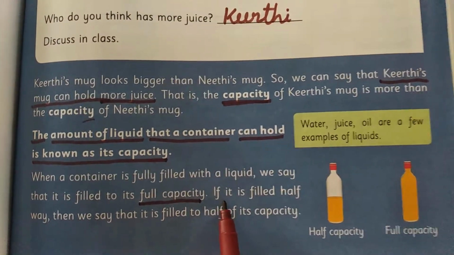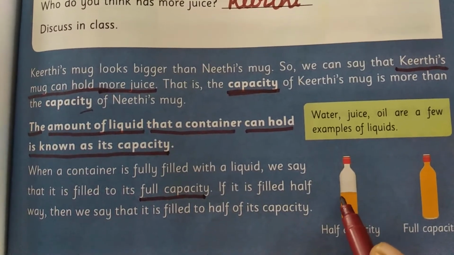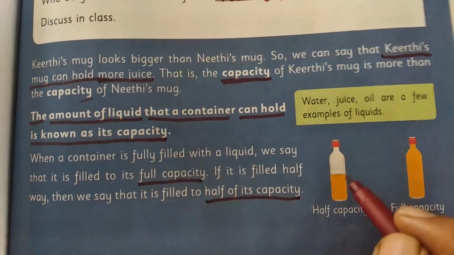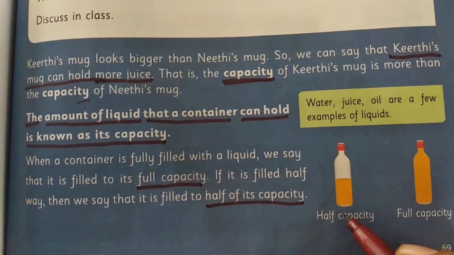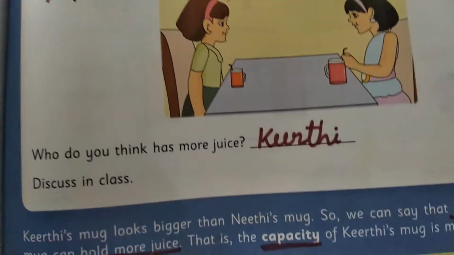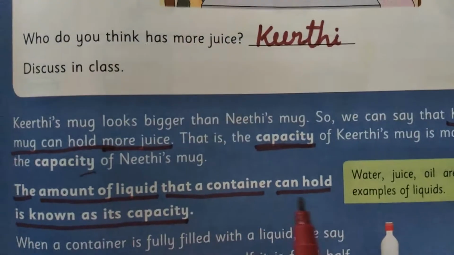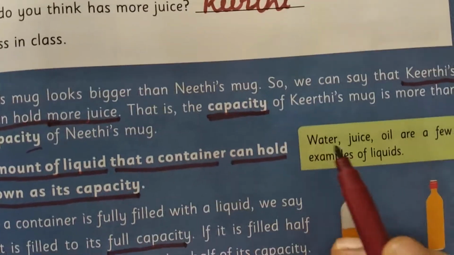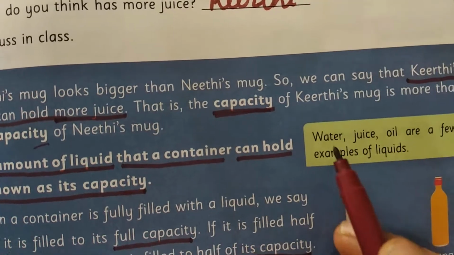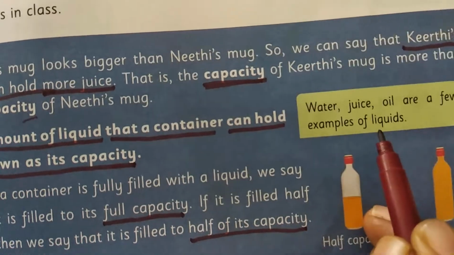If it is filled halfway, suppose the liquid fills only half of this bottle, we call it half of its capacity. Are you clear? You can pause the video, write this and underline these words. Water, juice and oil are a few examples of liquids.